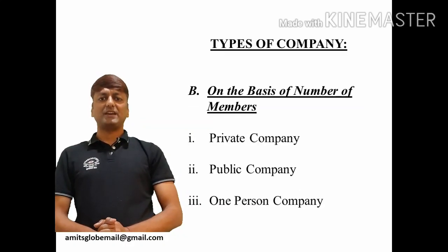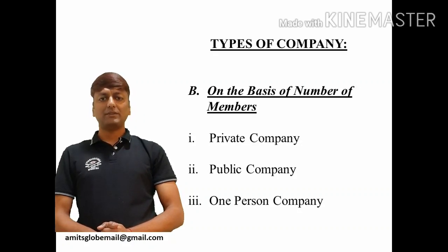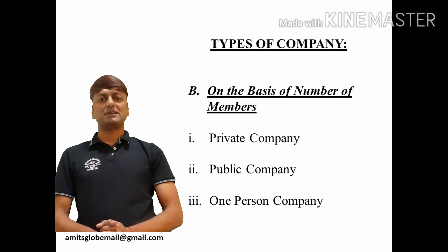The next basis of classification is on the basis of number of members. On the basis of number of members, there are three kinds of companies: private company, public company, and one-person company. A private company can be defined as a company which by its articles of association restricts the following things.